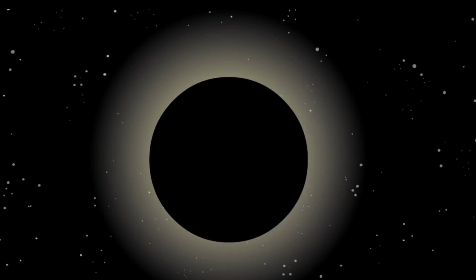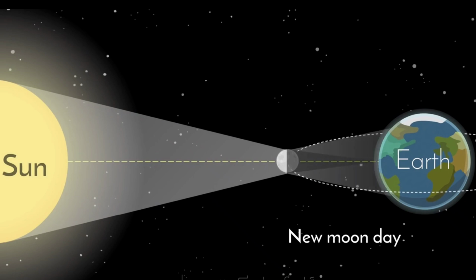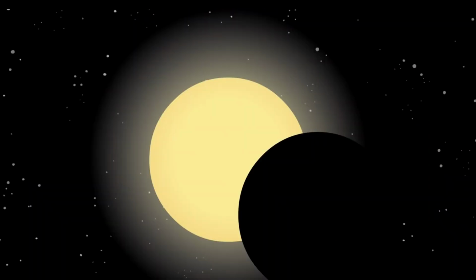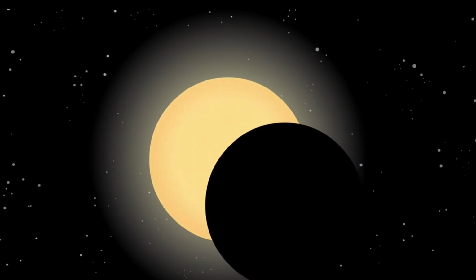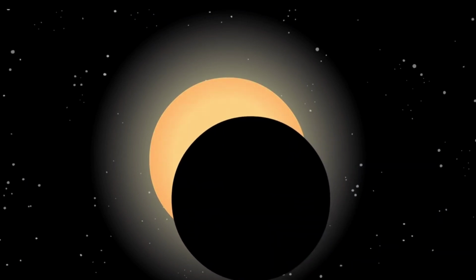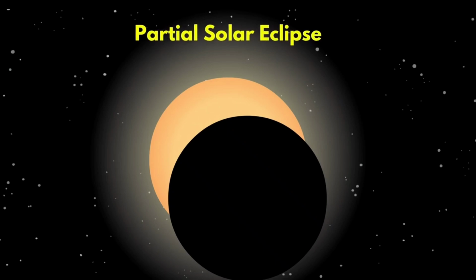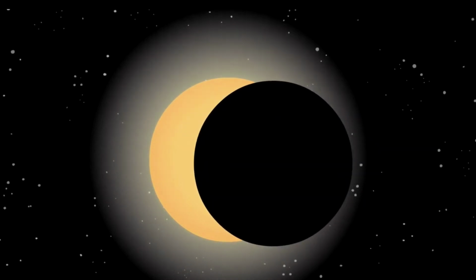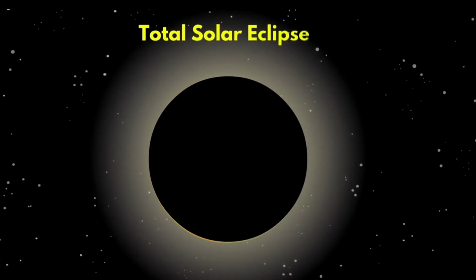Now, during the solar eclipse, the moon comes in between the sun and the earth, and the moon casts its shadow on the earth. In that way, it appears as if the sun is hidden under the shadow of the moon. When the sun is not completely covered under the shadow of the moon, it is called a partial solar eclipse. And when it is completely covered, then we call it a total solar eclipse.